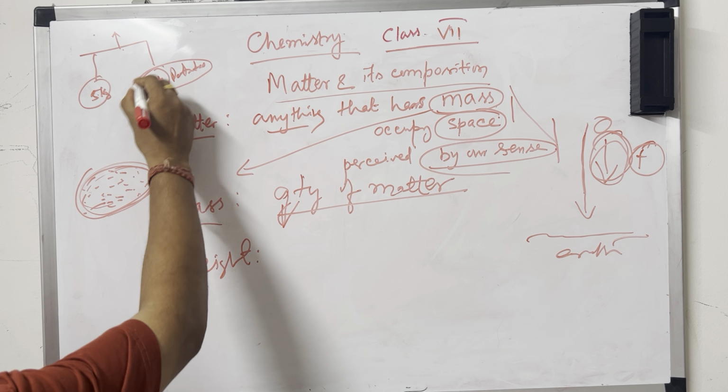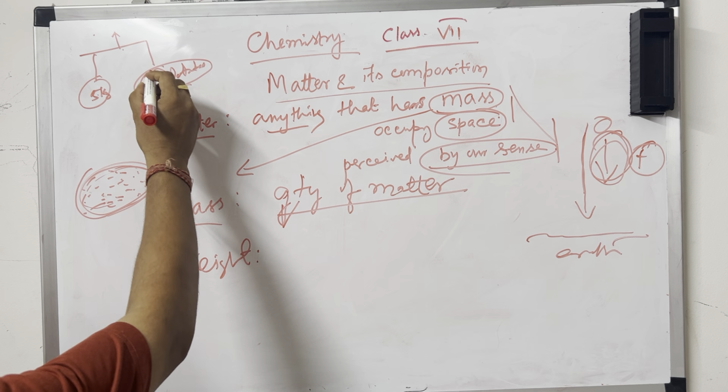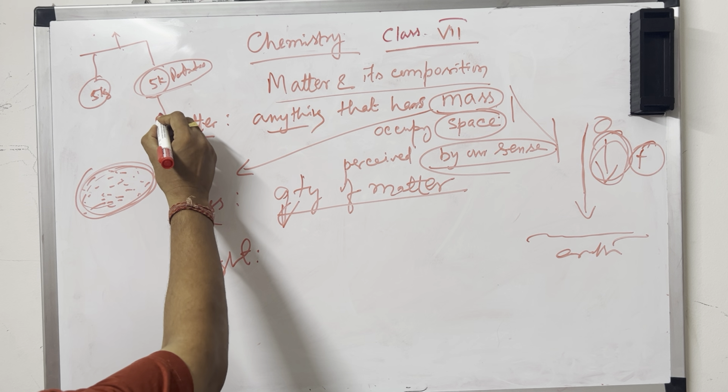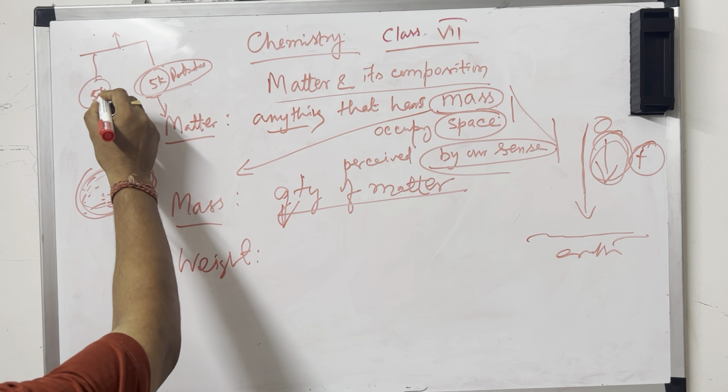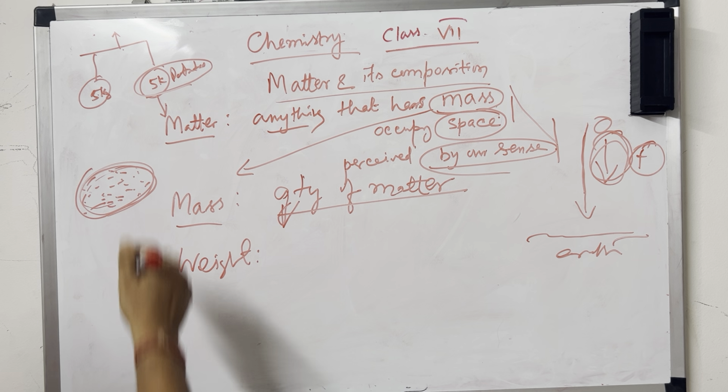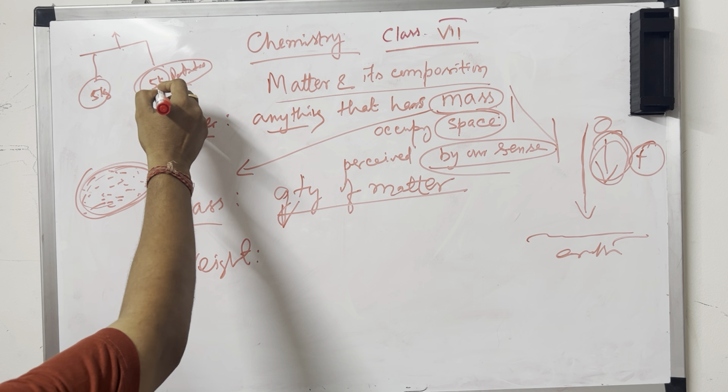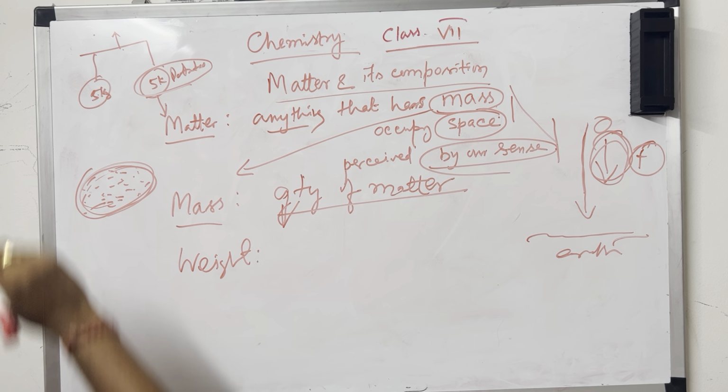How can you know this is 5 kg potato? Because it pulls towards the earth. That's why you put a 5 kg weight, and it is pulling down. That's how you are able to know it is 5 kg.